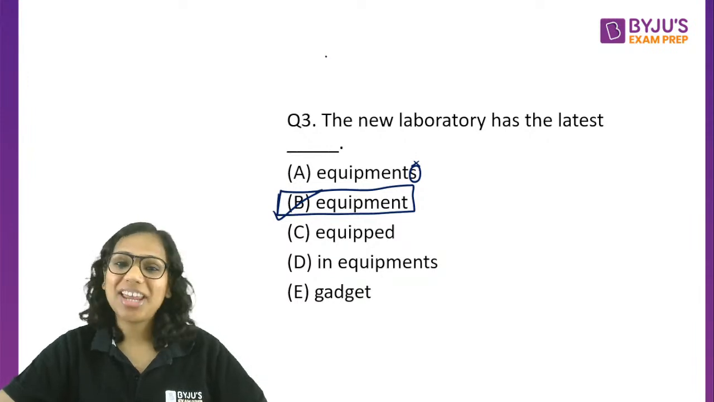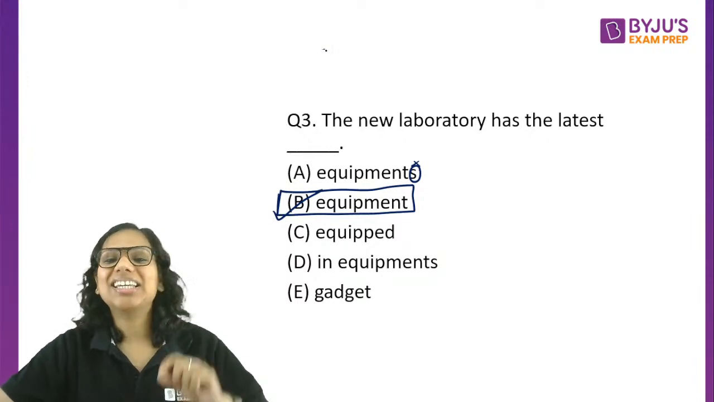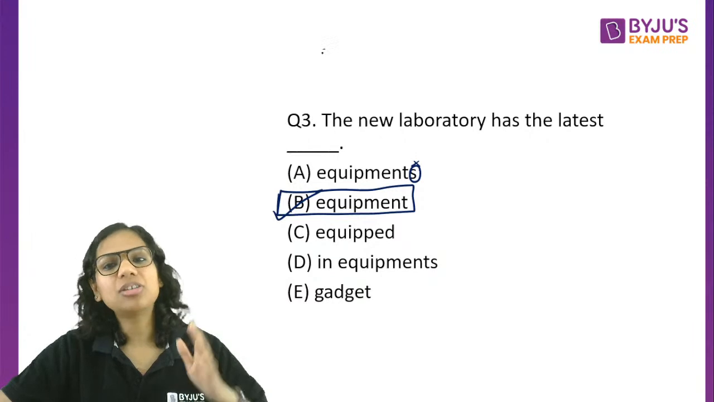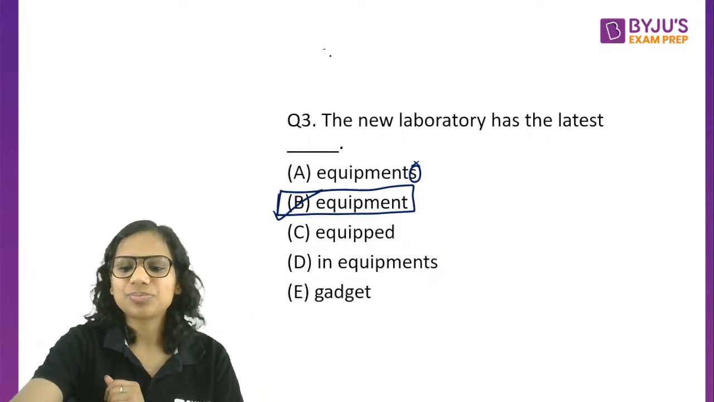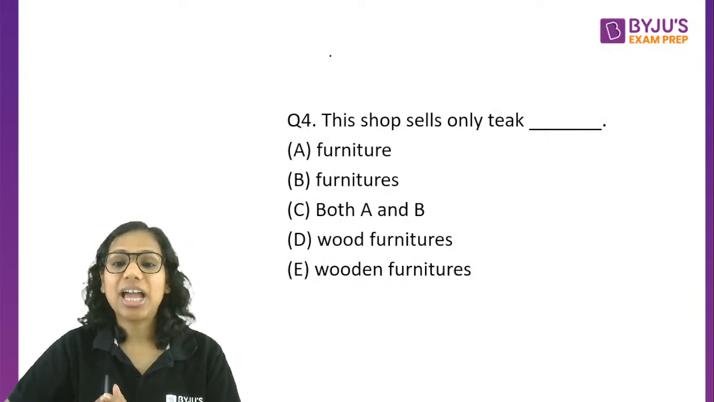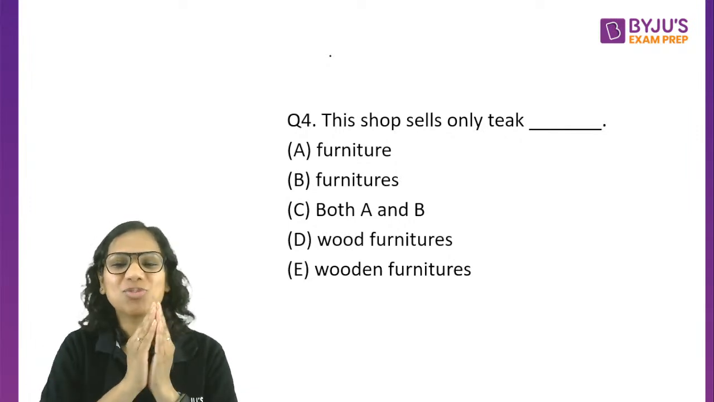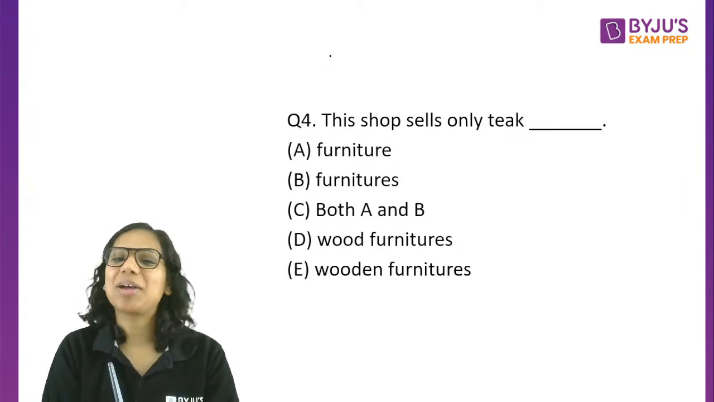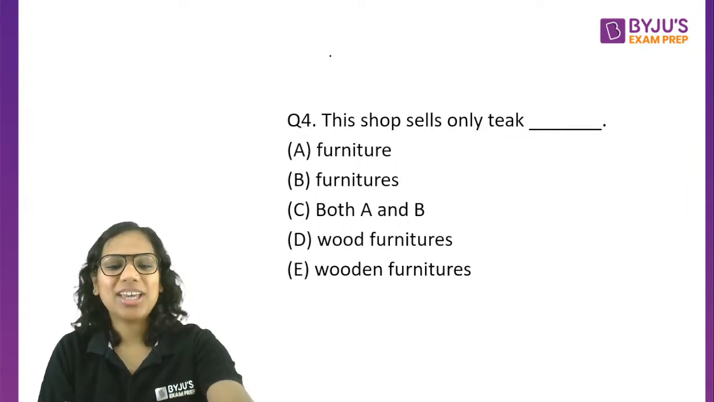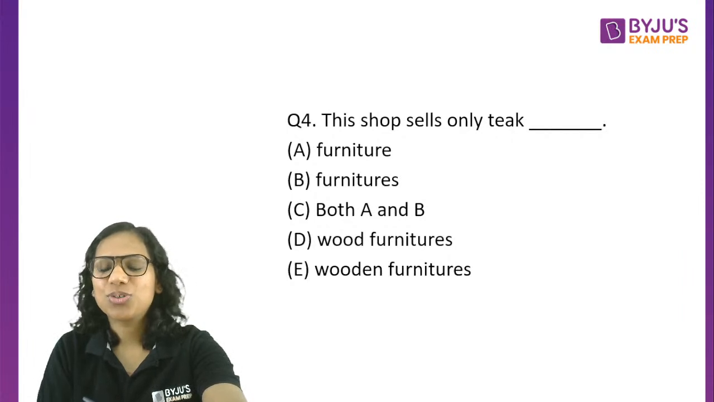And again, what do I recommend for it? I recommend reading the chapter on nouns from Wren and Martin or Raymond Murphy. These things are mentioned there. And now you don't even have that excuse that we don't have time. MNCT has been postponed. You have a sheer amount of time to actually complete your grammar books as well. Okay. Question 4.